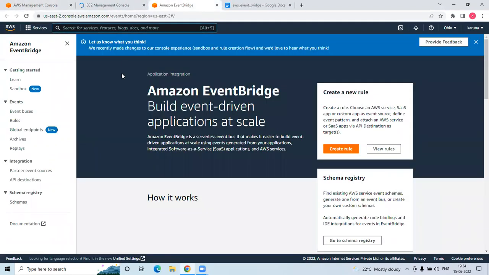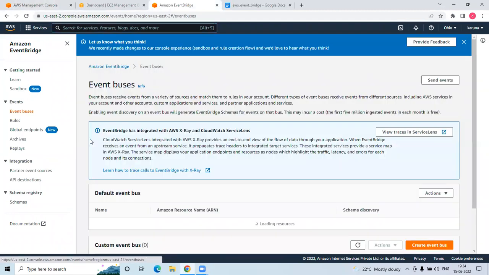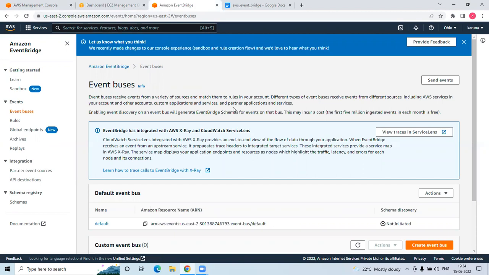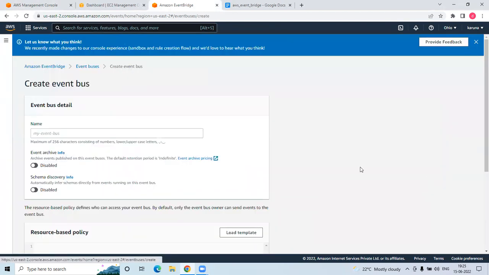So this is EventBridge. First we'll create event buses. It will receive events from various sources and match them to rules in our account. This is the default bus, but you can also create an event bus. Let's say test bus.